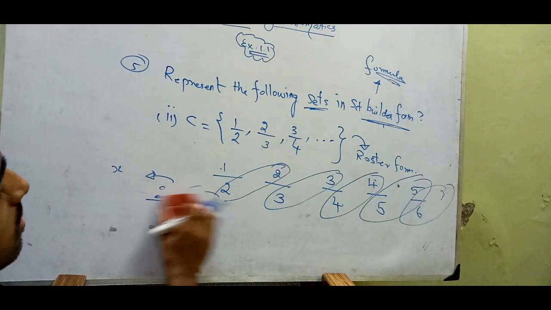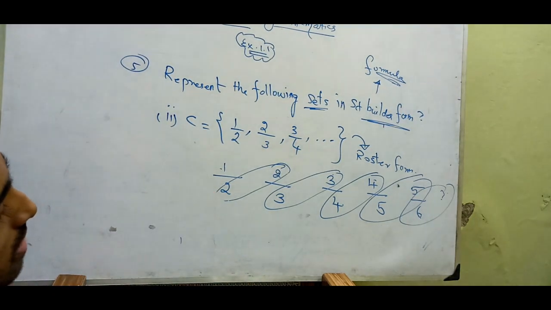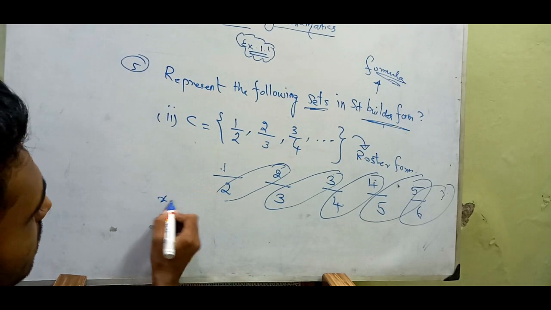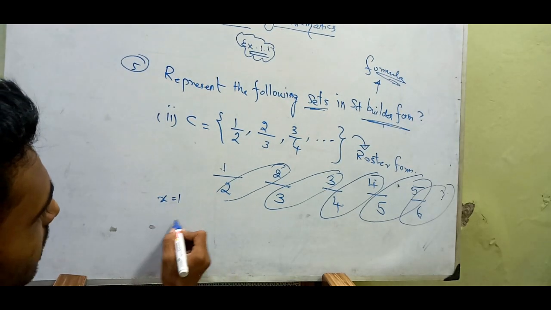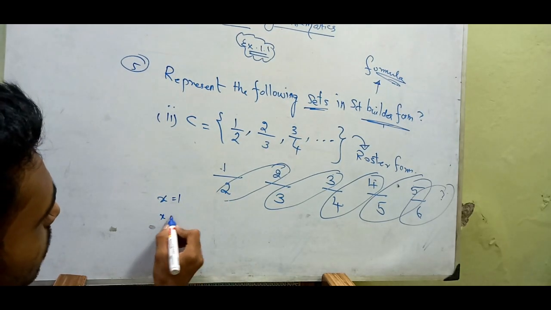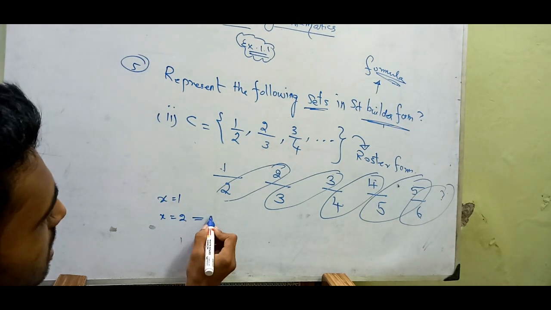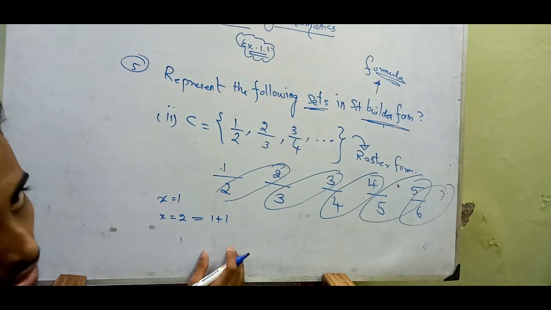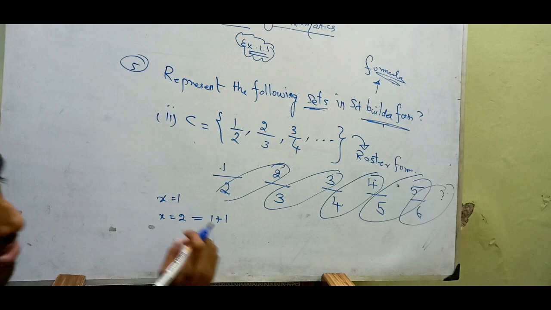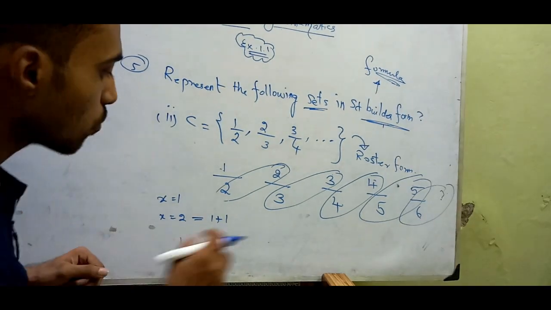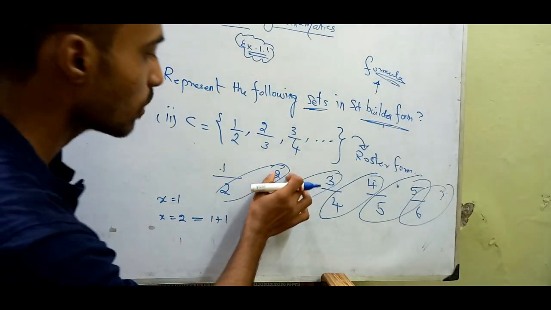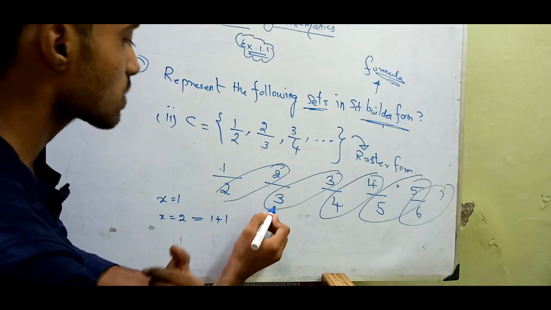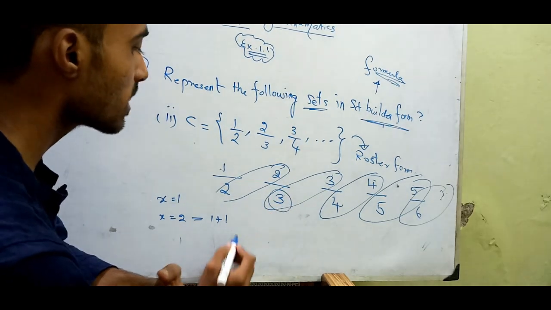Don't get confused again. I'll come again in a shorter way. See, I call this one as x. x is equal to 1, and for x equal to 2 we can write 1 plus 1. Okay, so that it becomes easier, right? So 1 plus 1 here, again 1 plus 1 here. So 1 plus 1 here, we can write 2 plus 1.